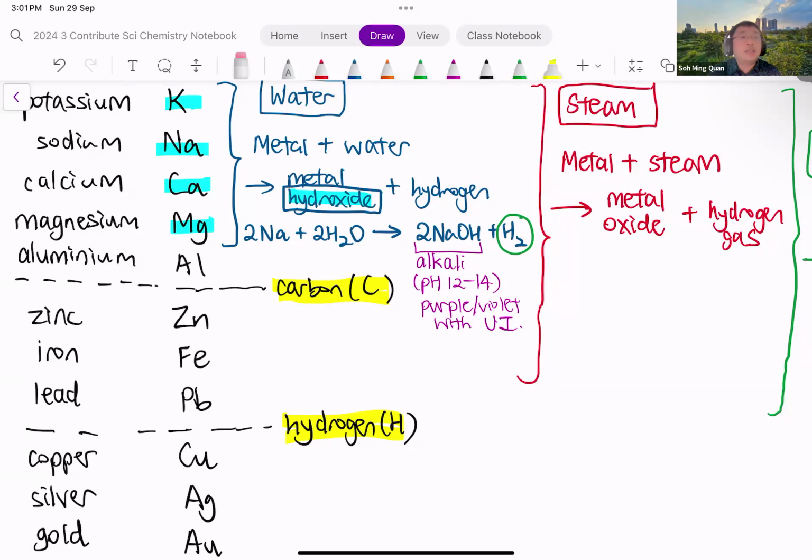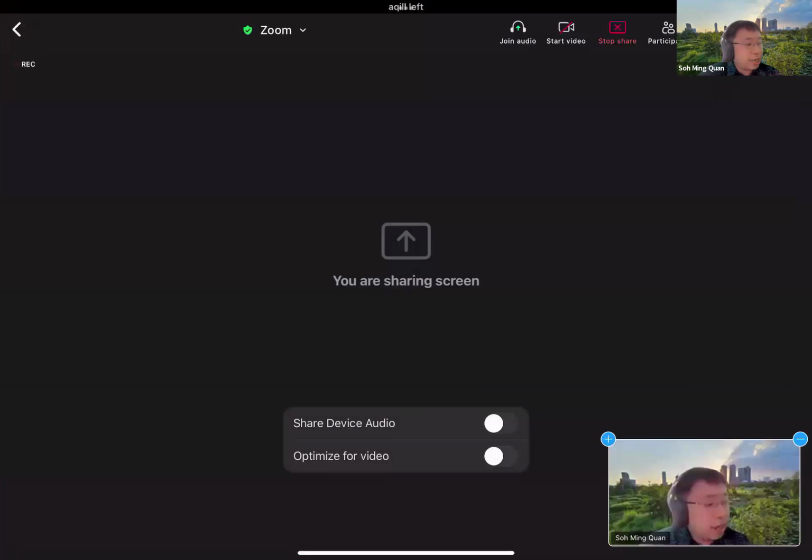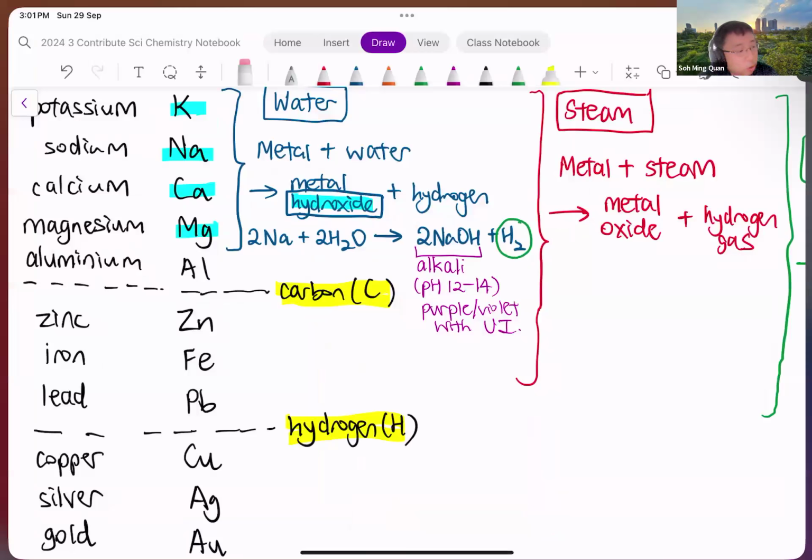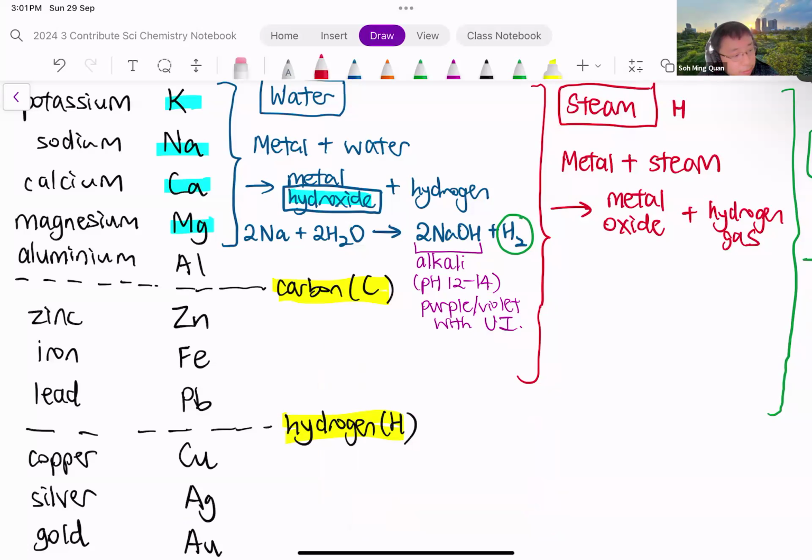Okay, now we will move on to steam. Metals can also react with steam. Steam basically is H2O gas. All right, so steam is H2O in the gaseous state. So it is important to take note of the state symbol of steam. So if you were asked to write the equation for steam and with state symbols, you need to know that steam is actually gaseous H2O.